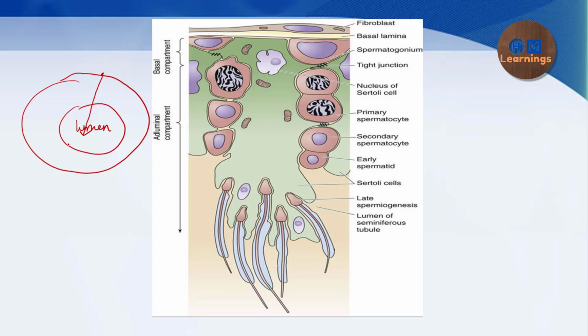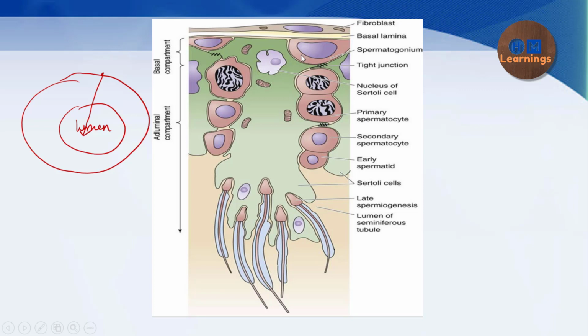It is trying to show that the immature spermatocytes, or you can say the spermatogonium, are present at the basal part. That is, they are present at the periphery of the seminiferous tubule, whereas the matured spermatocytes, or you can say the spermatozoa, are present at the lumen, or you can say closer to the lumen of the seminiferous tubule. Okay, so what happens?